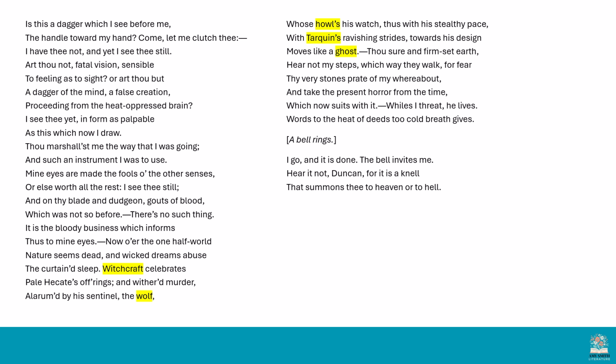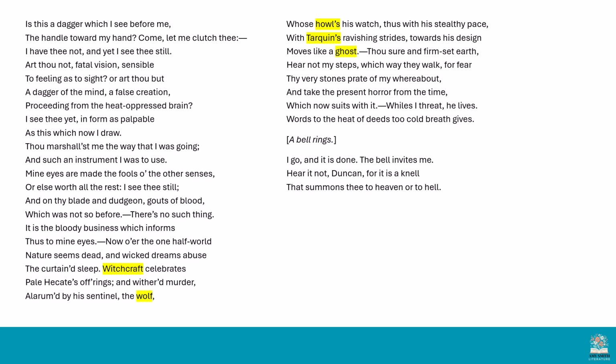Okay, so again, I've just picked out some keywords. I'm not going to get stressed about all of the vocabulary that maybe we don't know, but we're going to focus on the words that we do know already. We've got witchcraft. Well, we know that we've already seen the witches in the play. The witches are pushing Macbeth towards this murder. We have the wolf. Normally we think about fear and danger and eeriness when we think about the wolf and the howls. Think about where you might hear that in a horror film. We've got the word ghost as well, which suggests something really uncanny, really unsettling, really nerve-wracking.